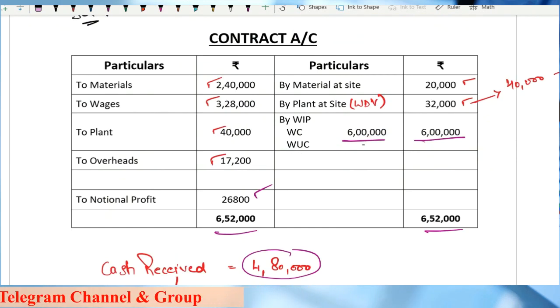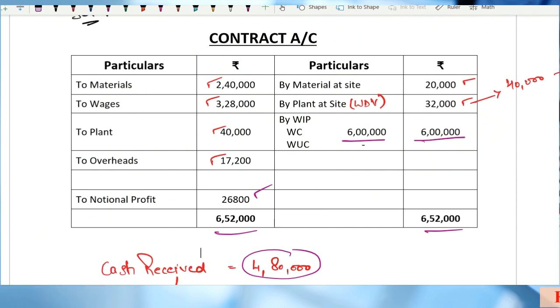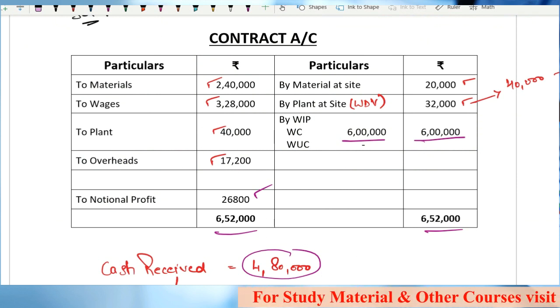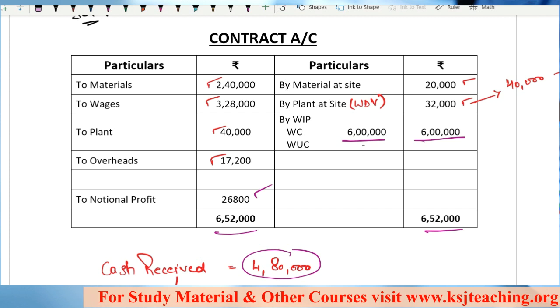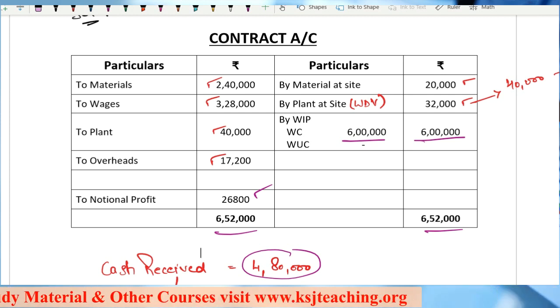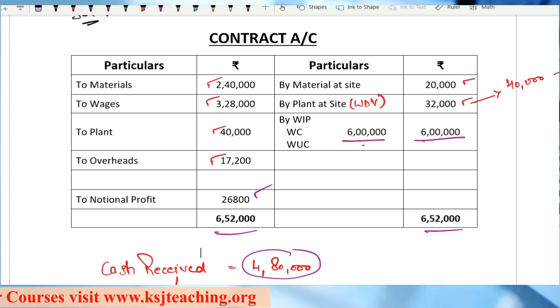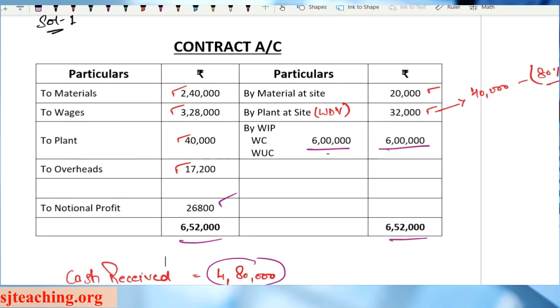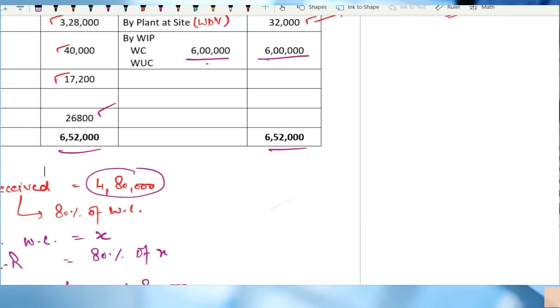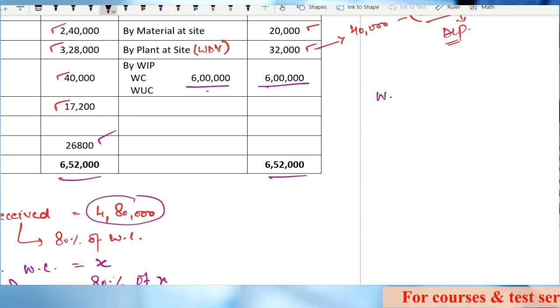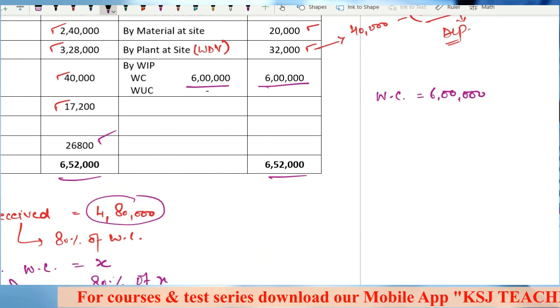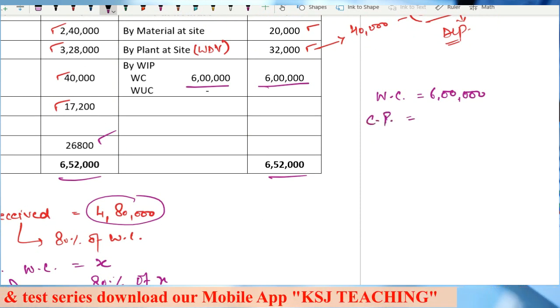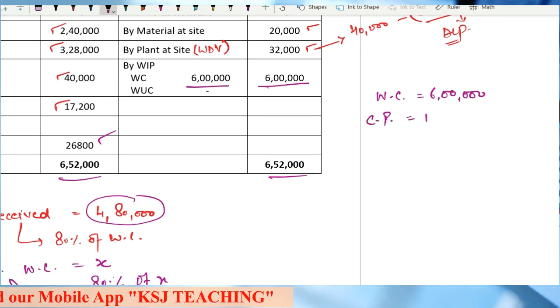This is the question for CA Intermediate students, right? Up till notional profit. Now, if you want to identify what percentage of notional profit will be transferred to profit and loss account and what percentage will be taken to the WIP reserve, then how will you do it? First you will calculate the percentage of work certified to contract price. Your work certified is 6 lakh rupees, and your contract price is 12 lakh.